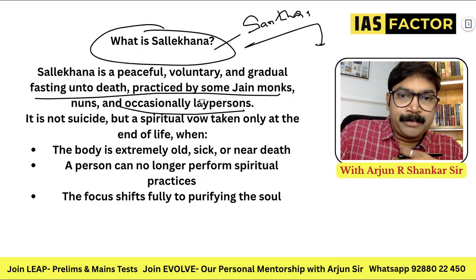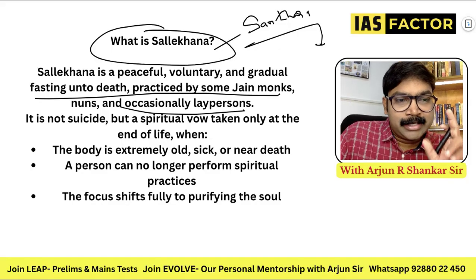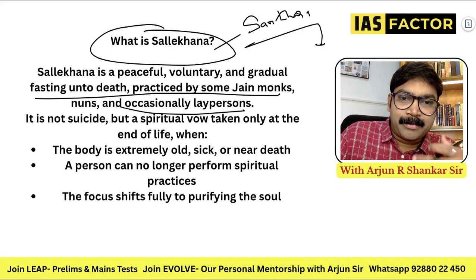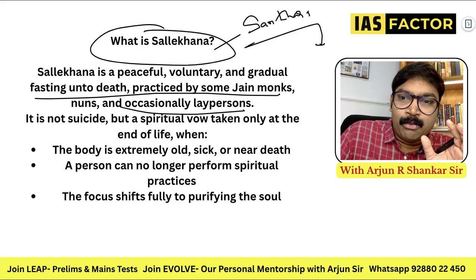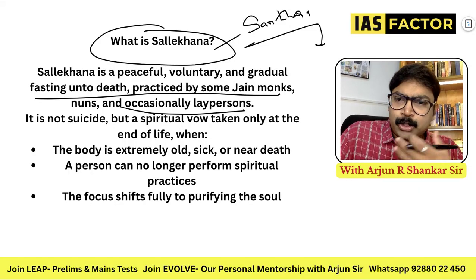So imagine that you eat something for 3 days. Next time, a few days after, you eat the same thing only for 1 day. Maybe after some time, you gradually decrease the food and the quantum of the food, and finally you do not eat anything, and finally you die. That is fasting unto death, a slow process.